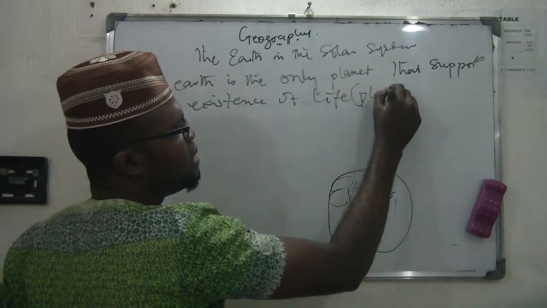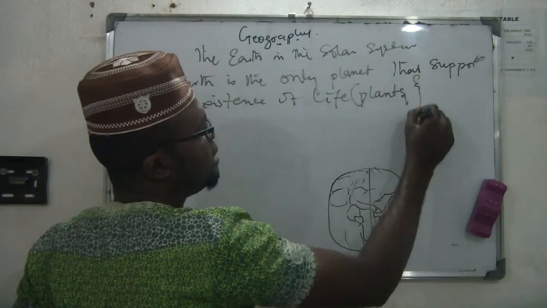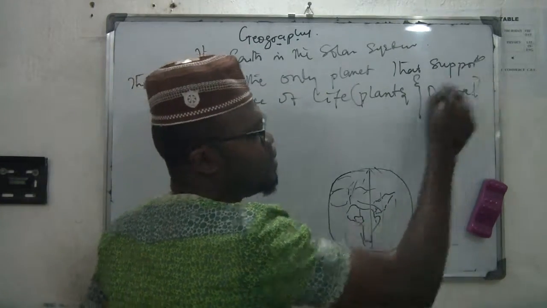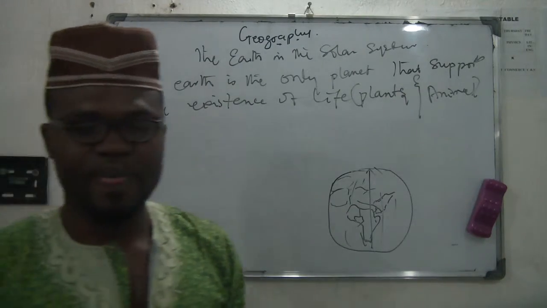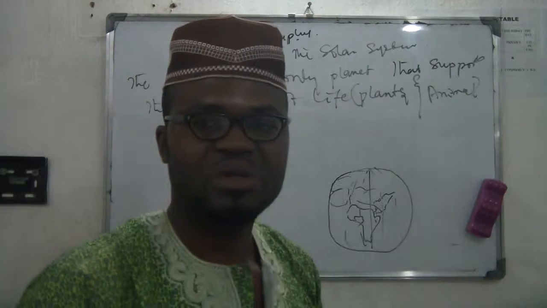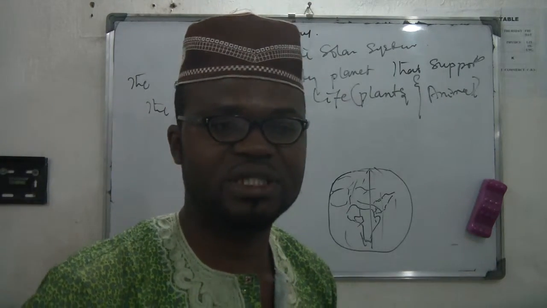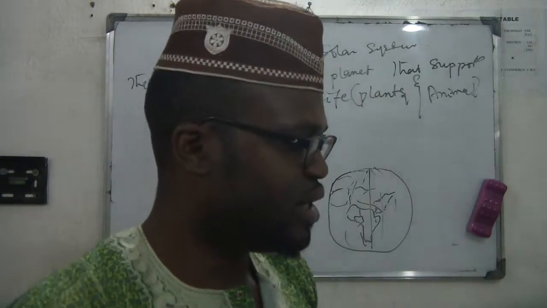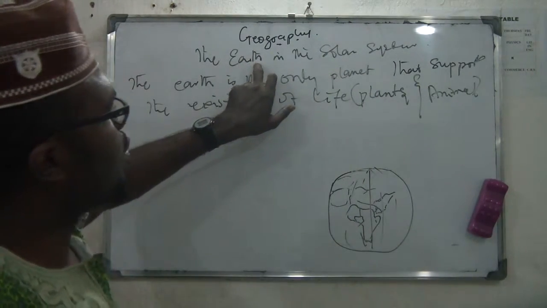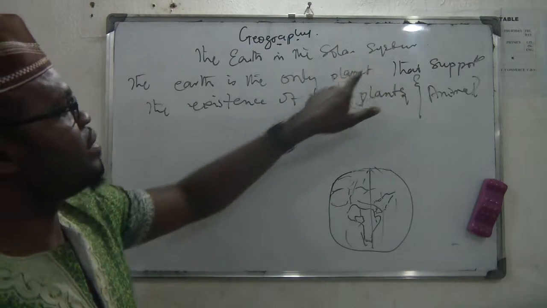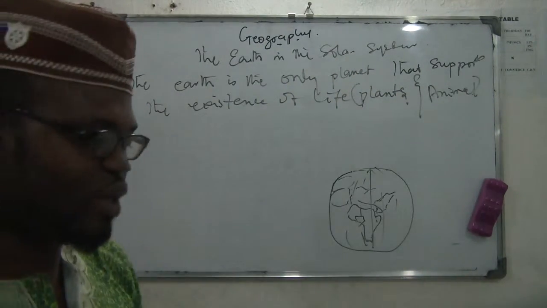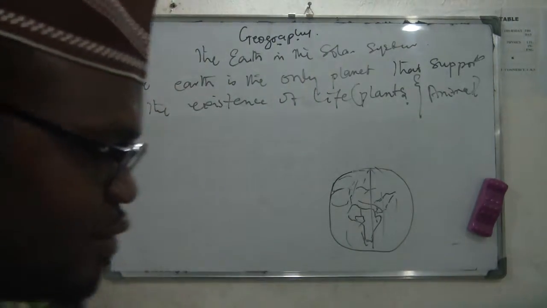And when we talk about the existence of life, we are talking about the existence of plants and animals. For now, it has not been proved that there is life on Mars or Neptune or Saturn or Pluto. It is believed now that the Earth is the only planet in the solar system that supports the existence of plants and animals. That's where you can see plants and animals.